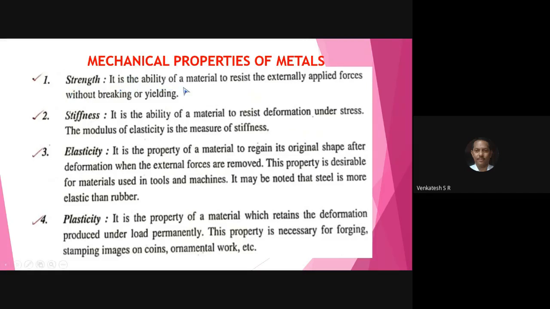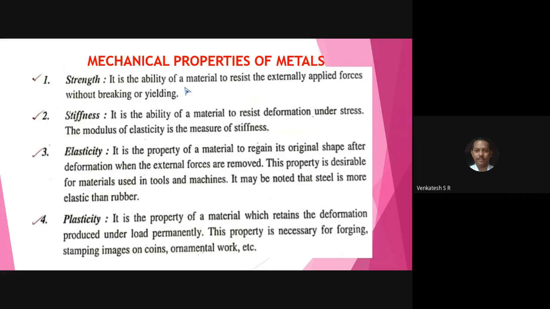Strength is the ability of a material to resist the externally applied load, or forces without breaking or yielding.